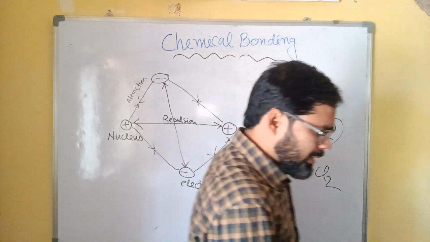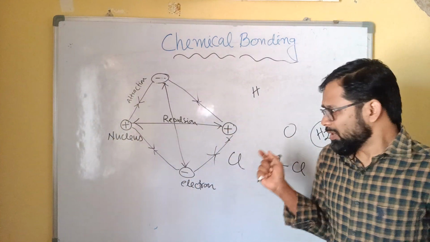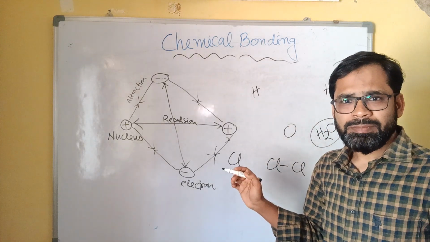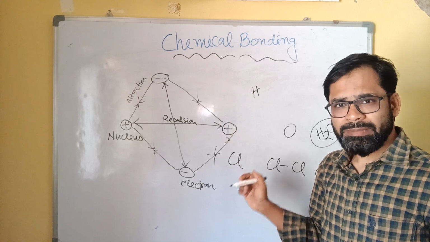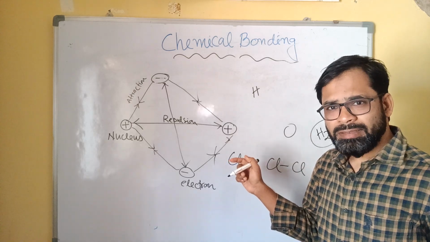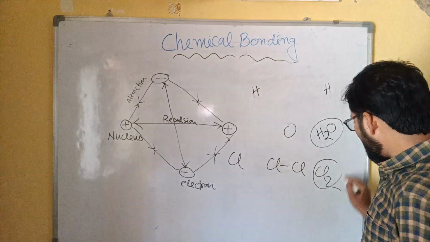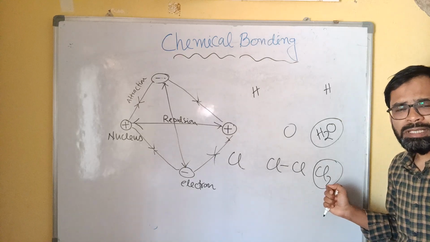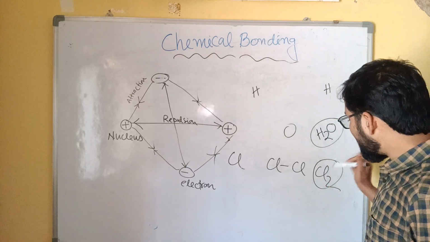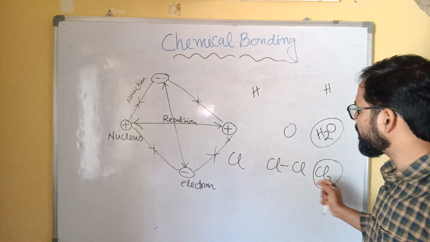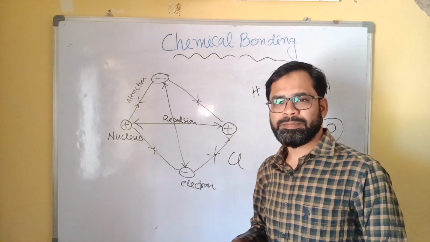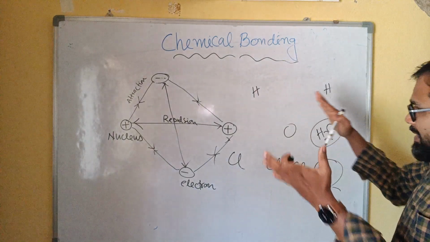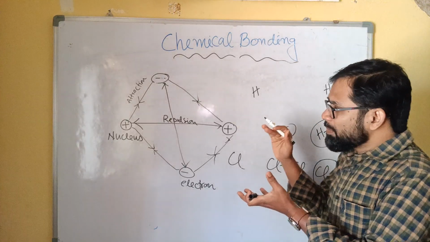In the light of chemistry, if you calculate the potential energy of an individual atom and the potential energy in the form of a chlorine molecule, definitely the potential energy is less in the chlorine molecule as compared to the individual chlorine atom. So this is stability on the basis of energy.